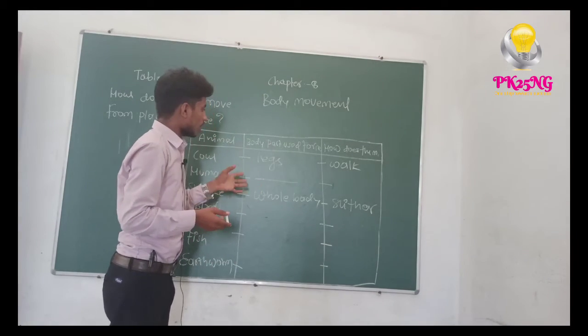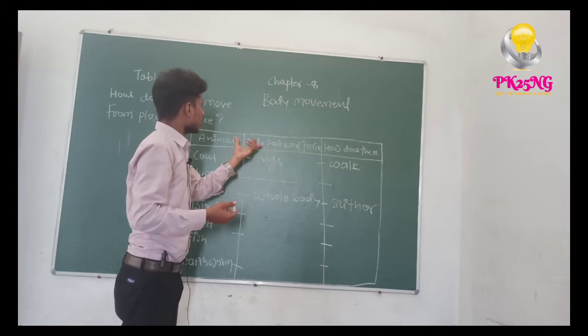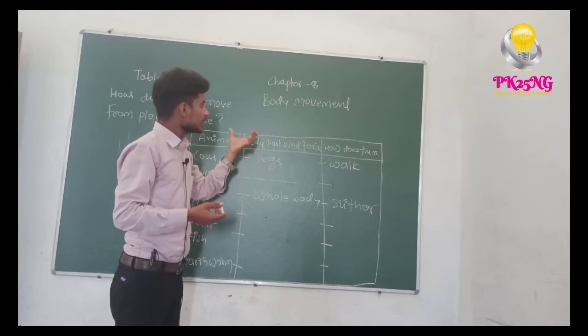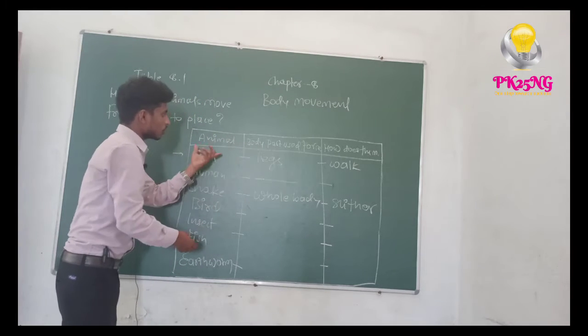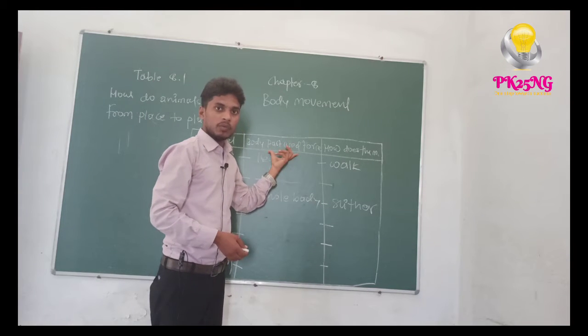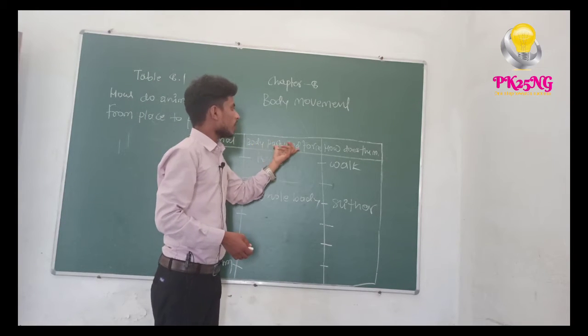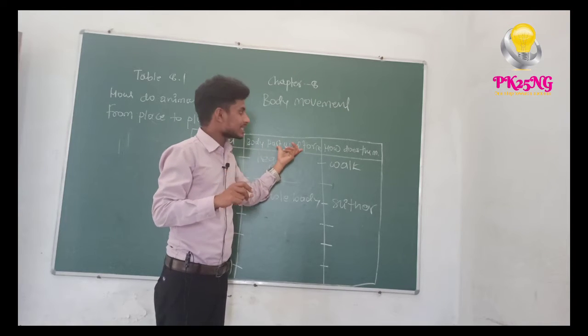But first I will explain how body movements occur. These are the animals listed in column number one. In column number two, we can write the body part used for moving from place to place.